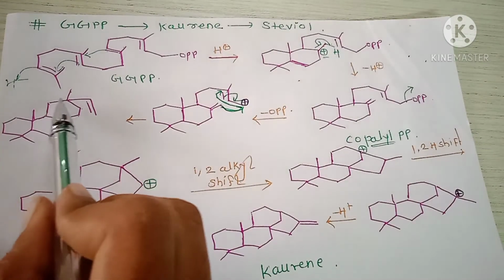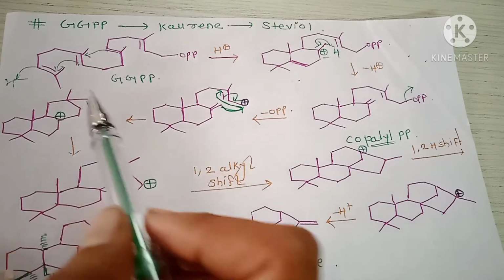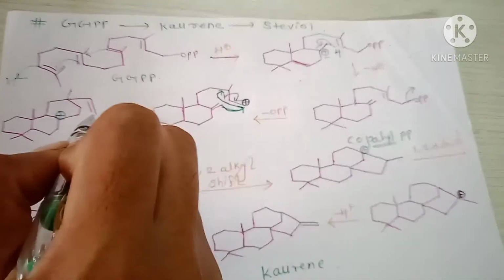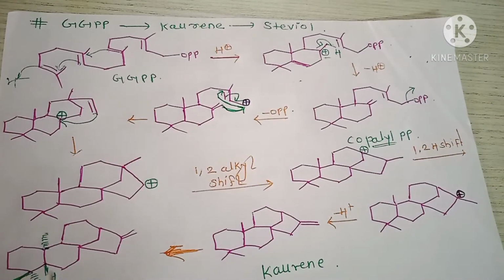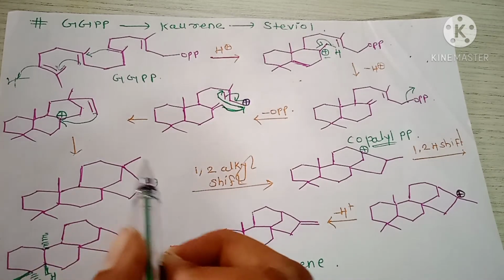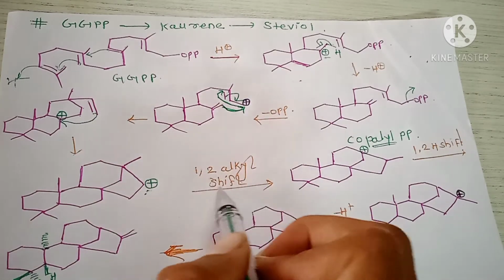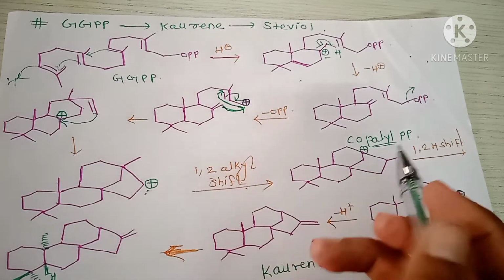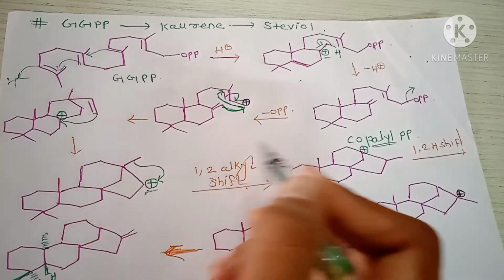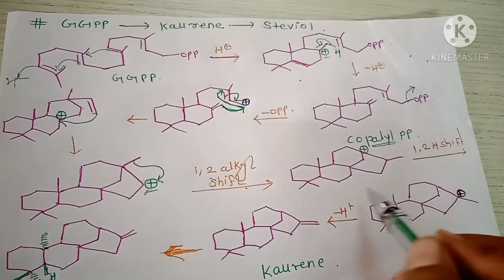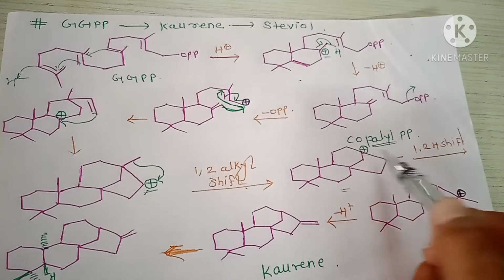And the formation of a 6-member cyclic ring, and here positive charge. Okay. Next, this pi bond attacks here and stabilizes the carbocation, with the formation of a new carbocation here. Okay. Next, the 1,2 alkyl shift. This alkyl group shifts here and stabilizes the secondary carbocation, and the formation of this structure. Okay, and here positive charge.